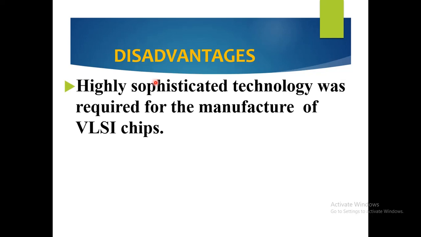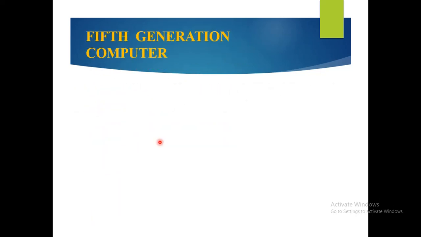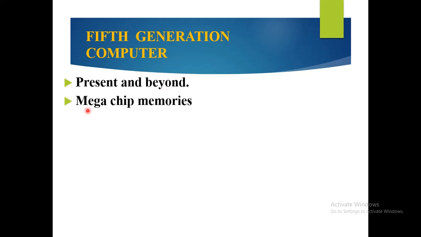Now the disadvantages of the fourth generation computer. The fourth generation computer also requires highly sophisticated technology for the manufacture of VLSI chips. That means highly advanced technology was required for the manufacture of VLSI chips. Now the last generation of computer is the fifth generation computer. This is used at present and beyond, that means in the future. In the fifth generation computer there are mega chip memories.